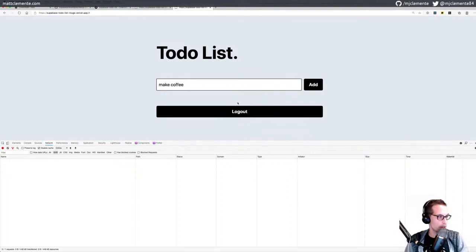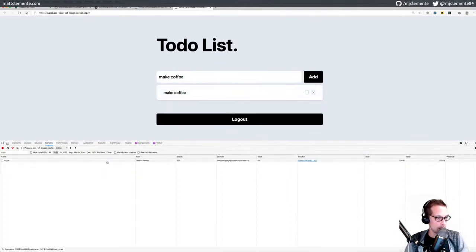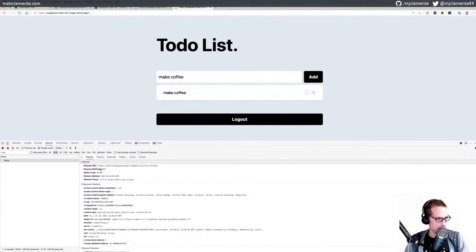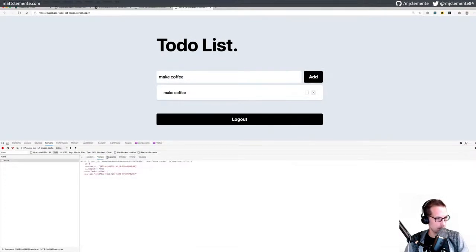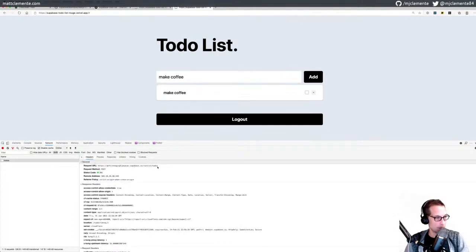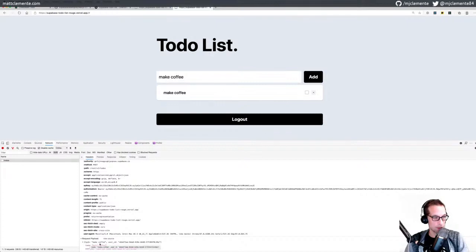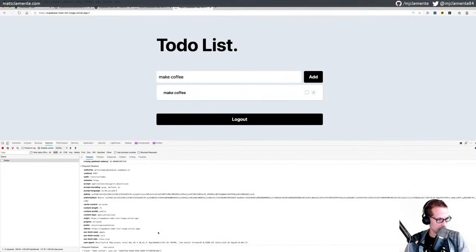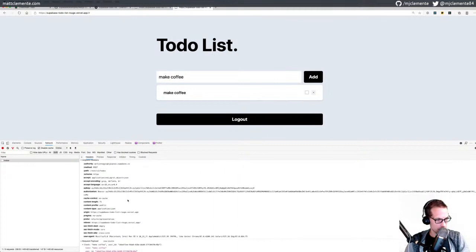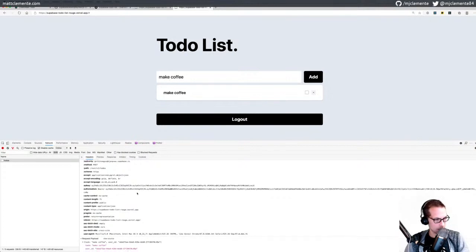Make coffee. Add. And this was a post to to-dos with, where's the body? The payload, task, make coffee, and my user ID in it. And then what headers? I'm assuming my user ID would also be included as a header here. I see an API key. I wonder if that's my users. And then that's basic auth for my user. My user ID is here and make coffee is here.